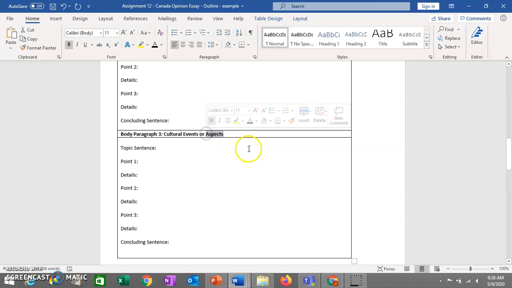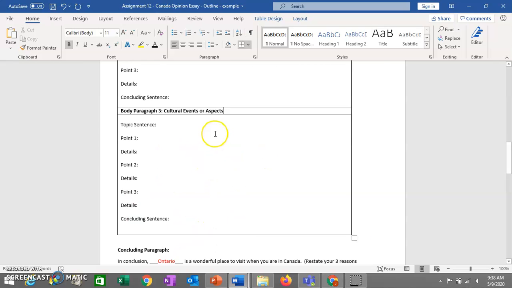So I put this in here because I did have a couple questions. Somebody was asking if you could include food as a cultural event or aspect. So food isn't a cultural event, but it's definitely something cultural. So if you wanted to change this a little bit from cultural events to aspects, yes, you could talk about some of the good food that is included in your province, right? That would definitely be something that would draw somebody there. They can have something to eat that's maybe different from what they've had before. So yes, if you want to include food or other aspects of culture, feel free to put them in here.